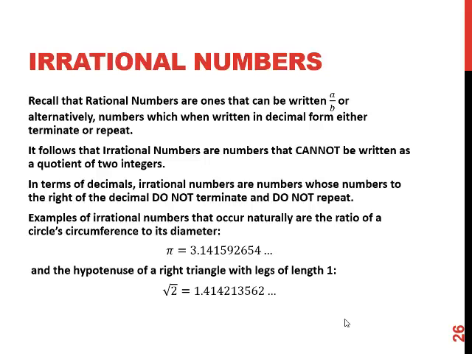Most of your roots, if you're taking the square root of a number that's not a perfect square, are going to be irrational numbers. Square root of 5, square root of 7, square root of 8. Those are all irrational because they're not the square root of a perfect square. Things like the square root of 4, since the square root of 4 is 2, that is a rational number.